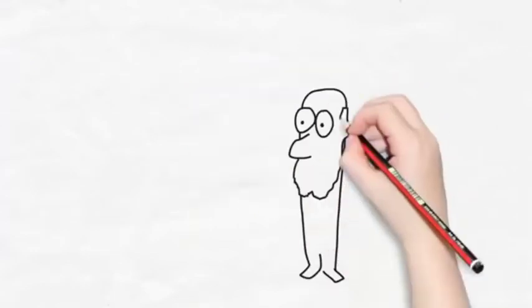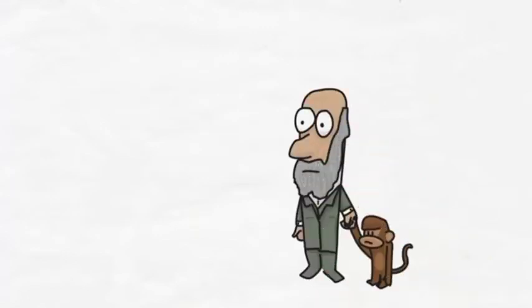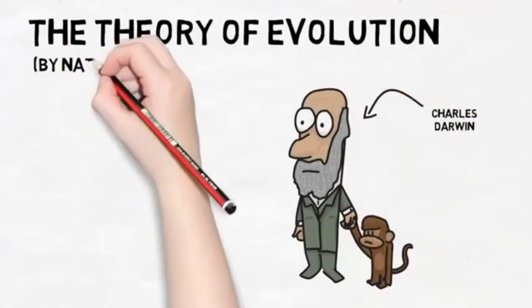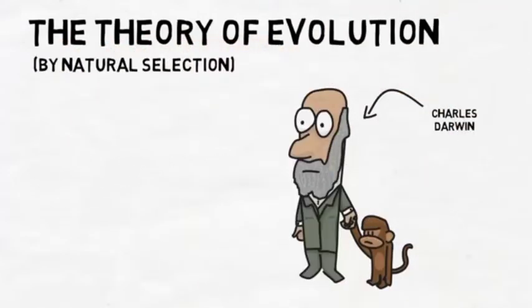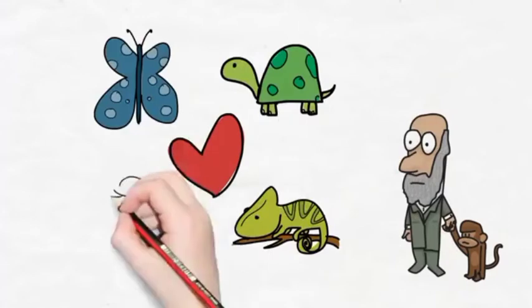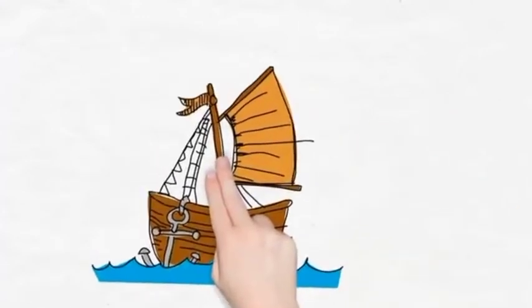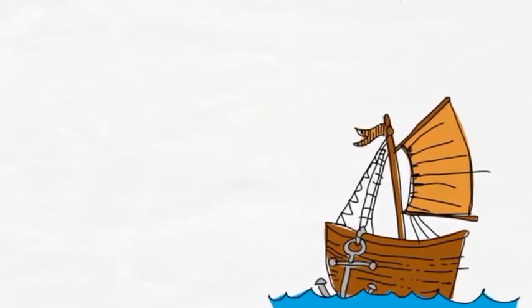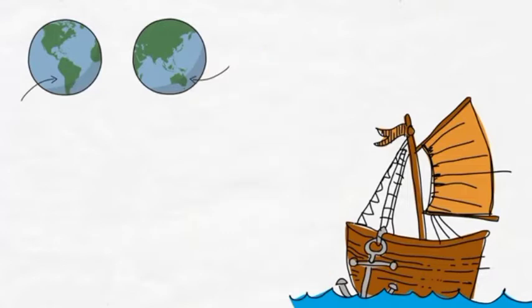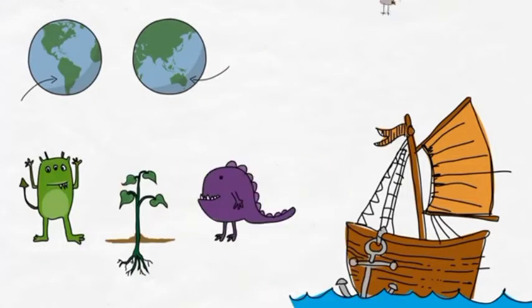Charles Darwin was a famous scientist in the 1800s. He was famous because he came up with an idea that changed the way we think about life on Earth forever: the theory of evolution. Darwin loved animals and studied them all of his life. In 1831, he went on an exciting voyage aboard the ship HMS Beagle. The Beagle visited the coast and islands of South America and Australia, where Darwin observed and collected a wide range of weird and wonderful plants and animals.